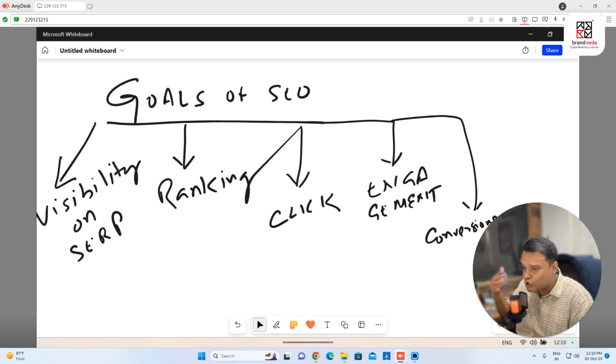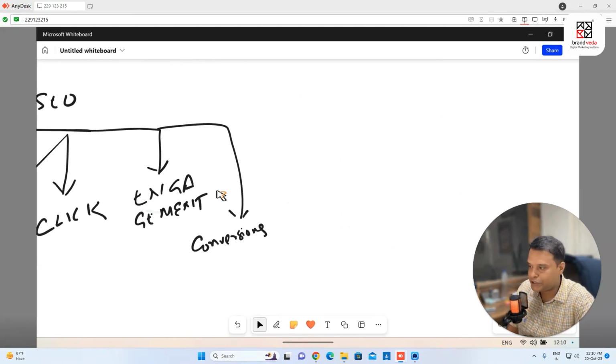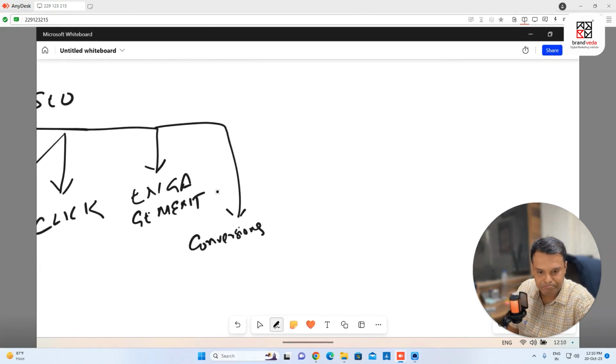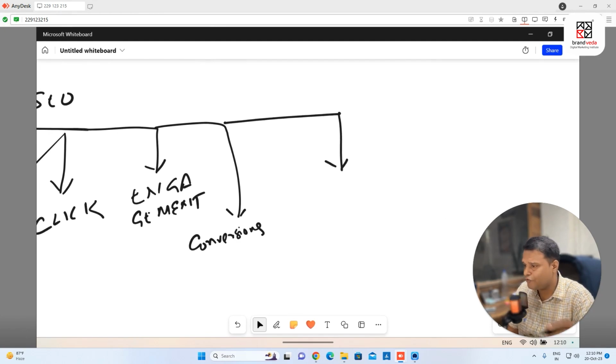These are some of the top goals, and there are a lot of other goals as well, but these are very important, because the more forms I get, the more admissions I'm going to get. This is conversions, for example. Now I'm also looking at another very important concept, why I want to do SEO.